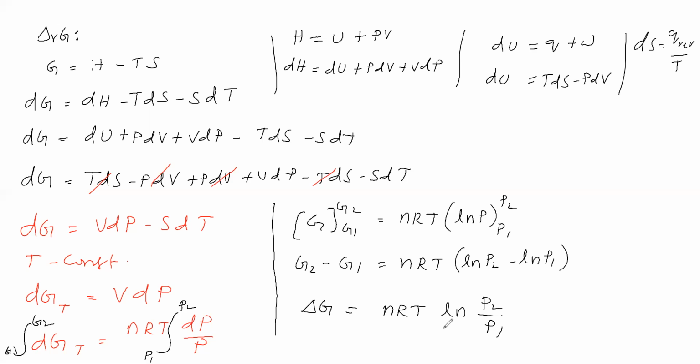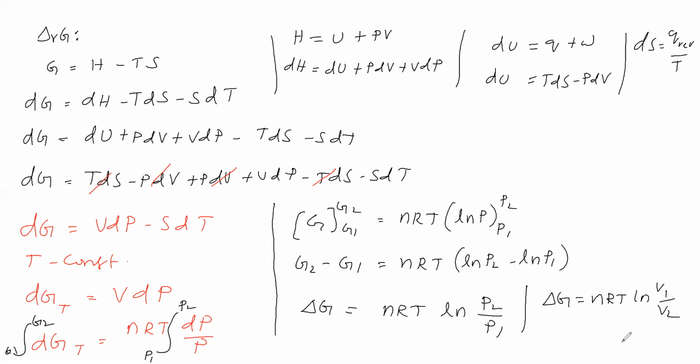If we want delta G in terms of volumes, then pressure is inversely proportional to volume. Therefore, we can say delta G is equal to nRT ln V1 by V2. So we have expressed delta G in terms of volumes, and earlier in terms of pressures.